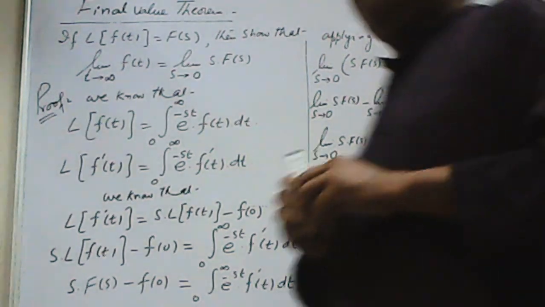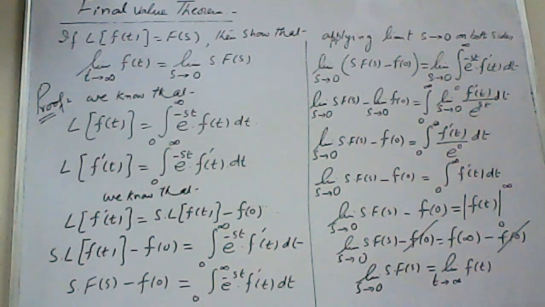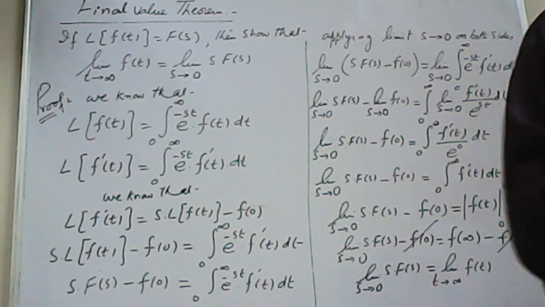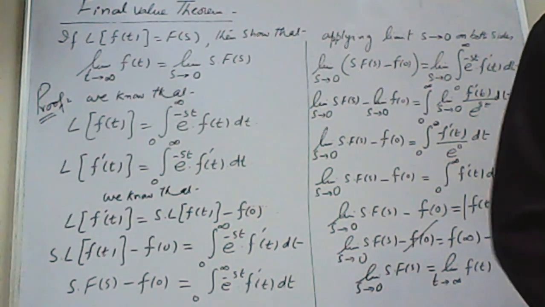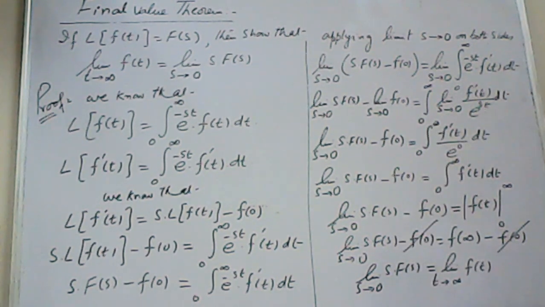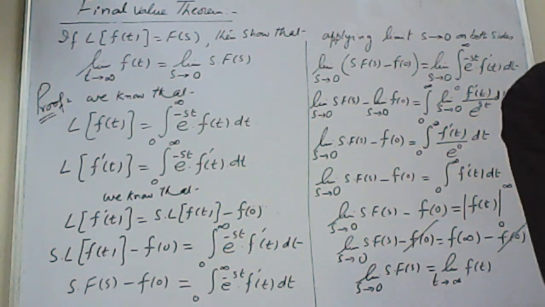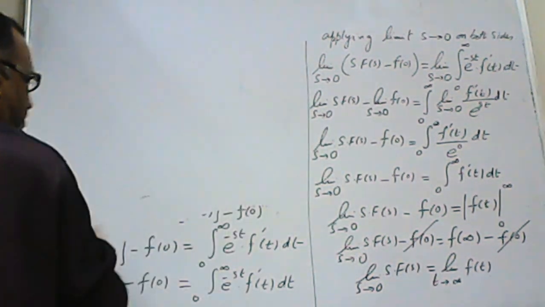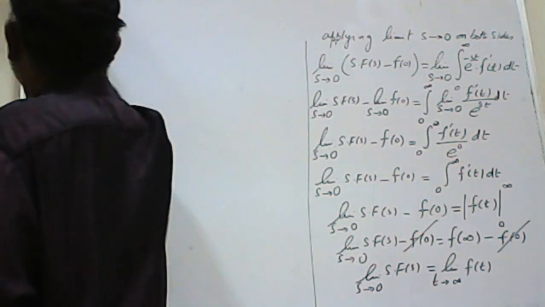So now before ending I will do 2 or 3 examples on initial and final value theorem. If time allows me, I will try to solve 2 or 3 problems. So let me do an example at least before ending this. So let's have an example.